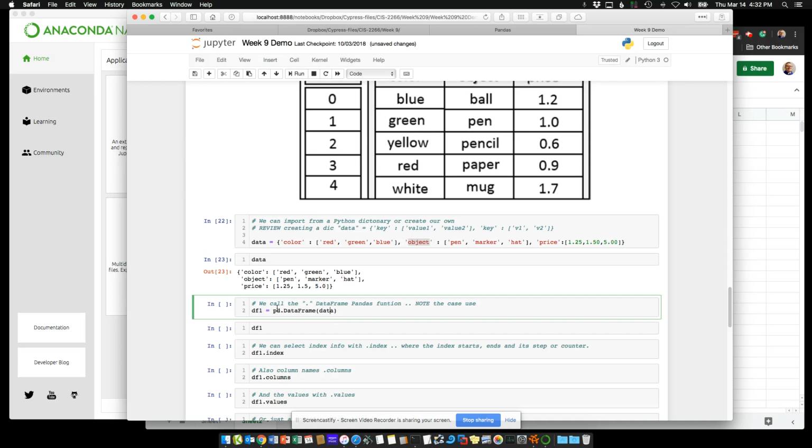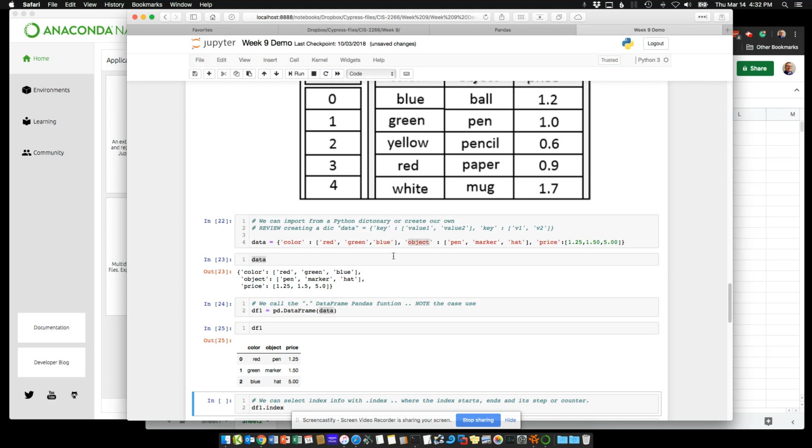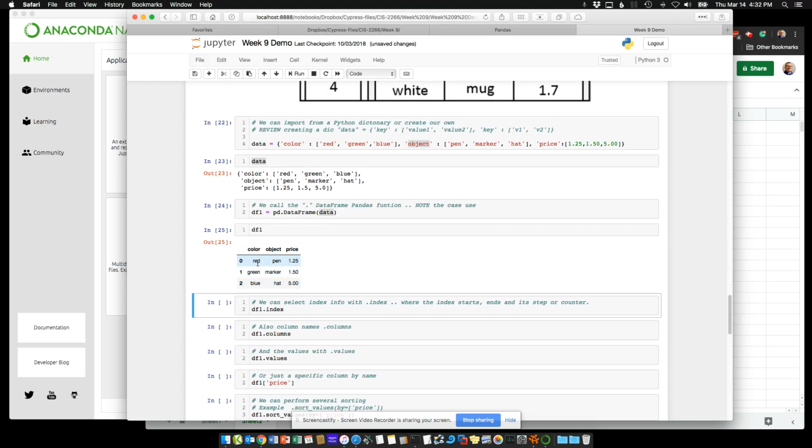We actually bring that in and just say, you know what, this data element now, we're going to call it a data frame. So we use pd.DataFrame, and please denote the camel case in there, uppercase D, uppercase F. And we're going to bring in that data element. And now we look at this. Now we have a nice data frame.